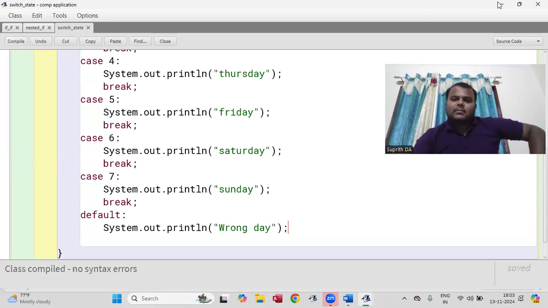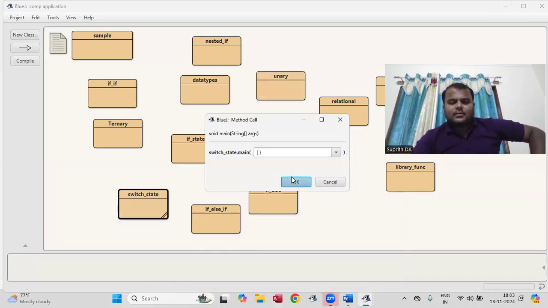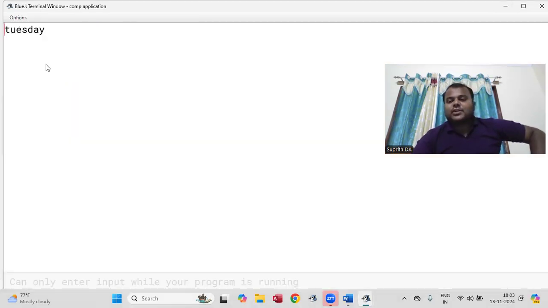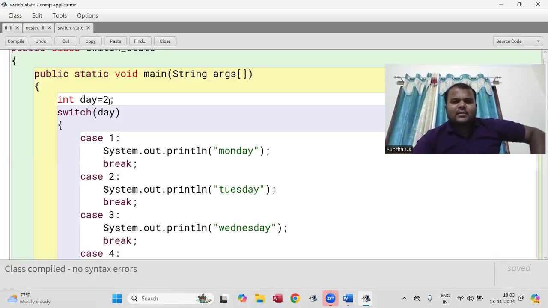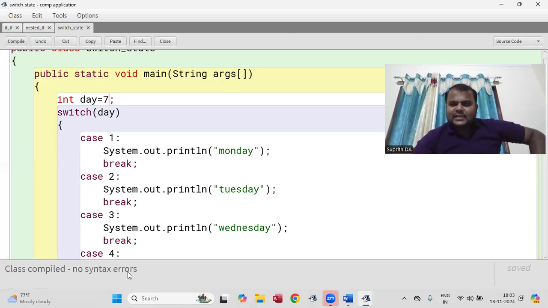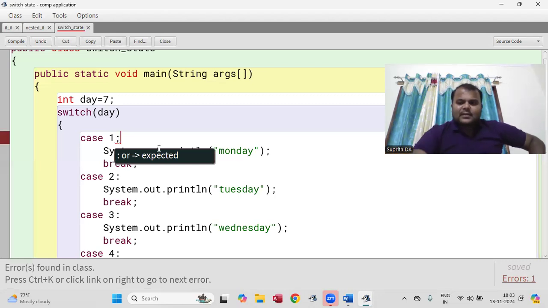Now, terminal window. Tuesday. Why is it Tuesday? I have taken input as 2, right? If it is 7, that is Sunday, right? Click on compile. Any class compile, no syntax error. Now here, instead of a colon, put a semicolon and click on compile. It will show the error, right?